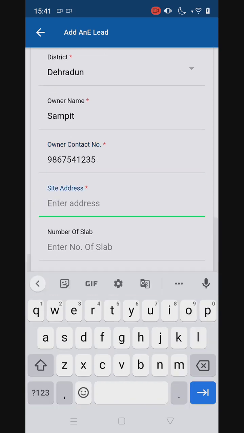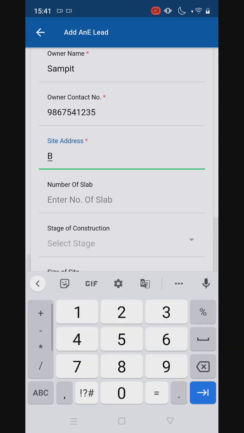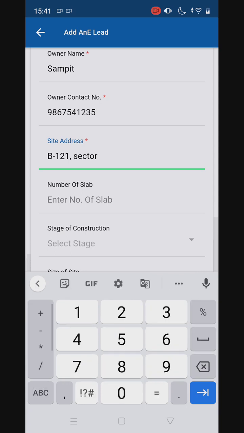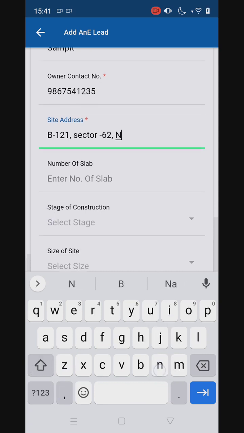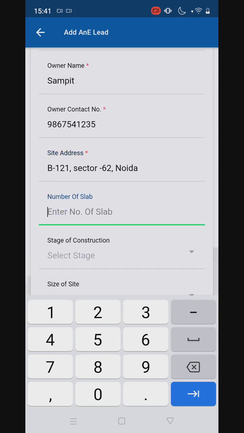I can enter the site address. I can enter the number of slabs.